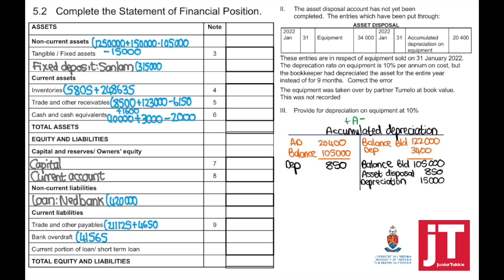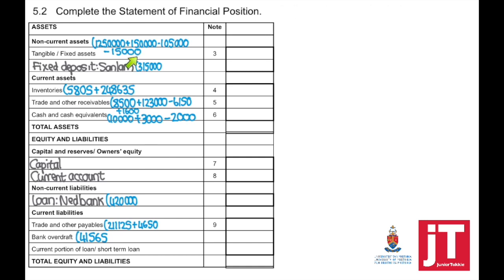So this means that we are going to indicate minus 15,000. That plus minus 850 will basically cancel each other out if you see the T account. So we still need to account also for the depreciation on the remaining assets.